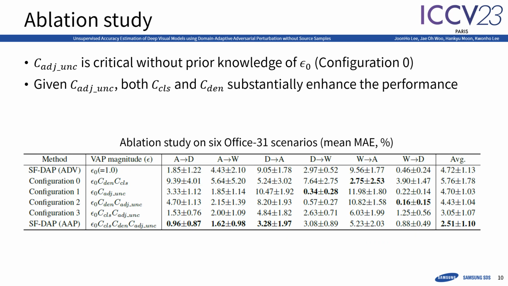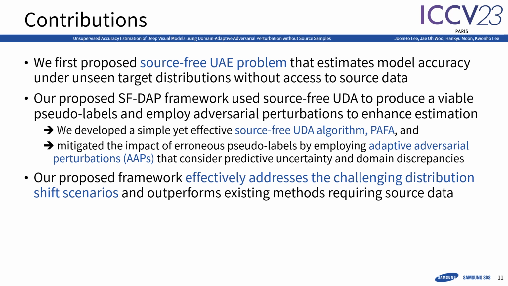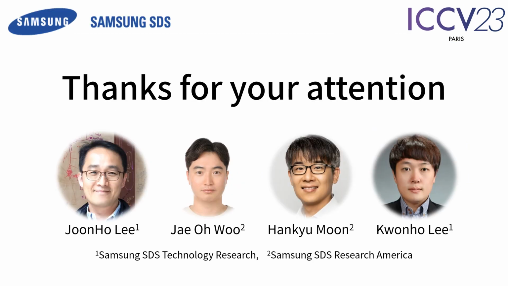Ablation study confirms that uniform epsilon scaling can hurt performance, as shown in config 0. But once adjusted uncertainty is applied, including additional factors gradually improves estimation. To summarize, we proposed a novel problem setting and a simple but effective framework, SFDA-P, to solve it by combining source-free UDA and AAPs. This ends my presentation.